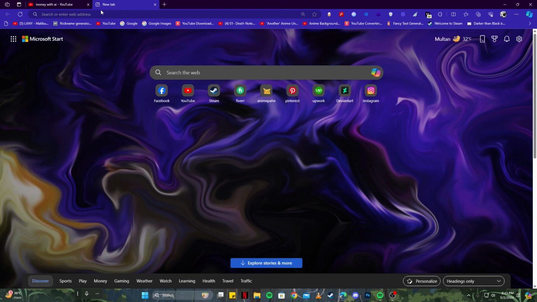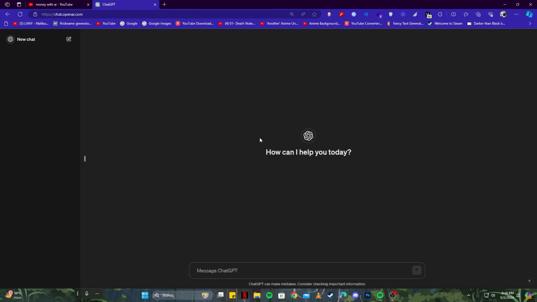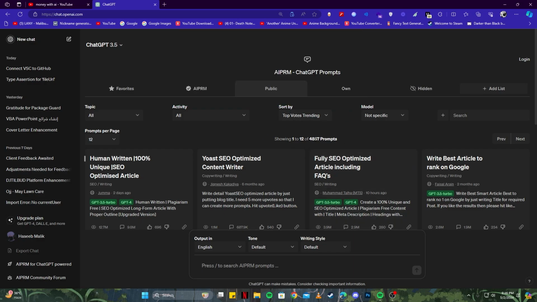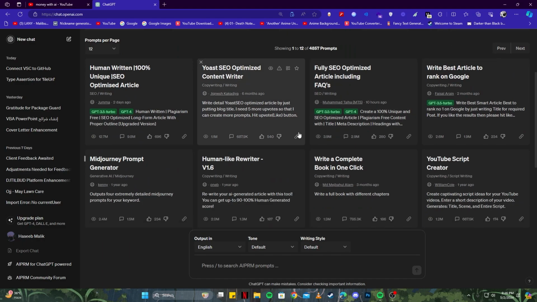And the first tool we're gonna use is ChatGPT. If you don't know what ChatGPT is, I highly recommend you to check this out. So if you aren't already signed up to ChatGPT, you can sign up real quick and then you will be presented with this page. But not exactly like this, because I'm using a special extension, and by the use of that extension, I get absolutely stunning results just by using ChatGPT.